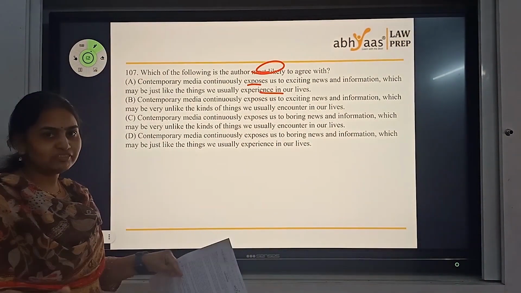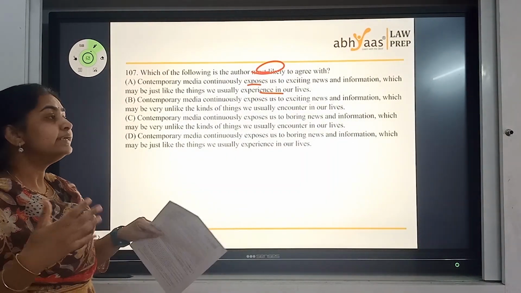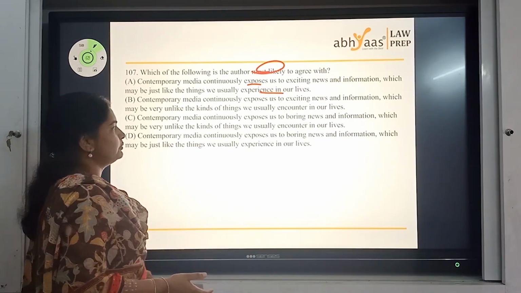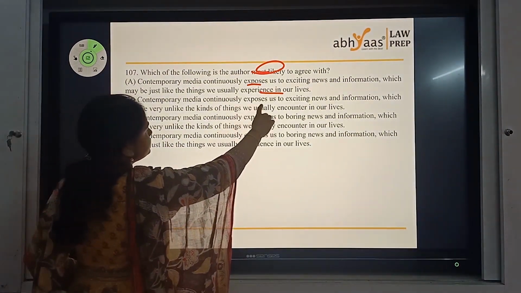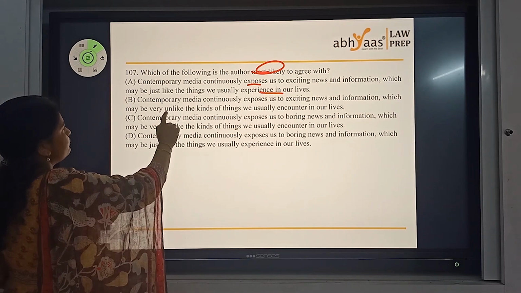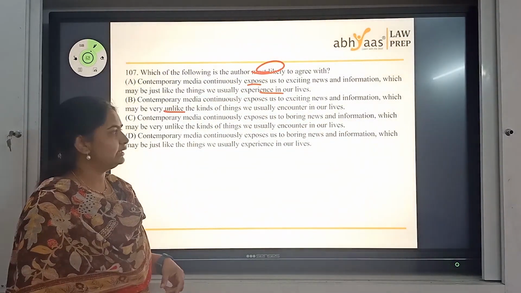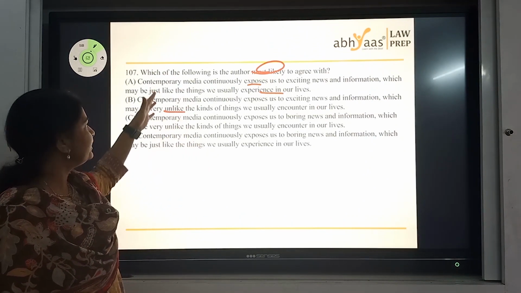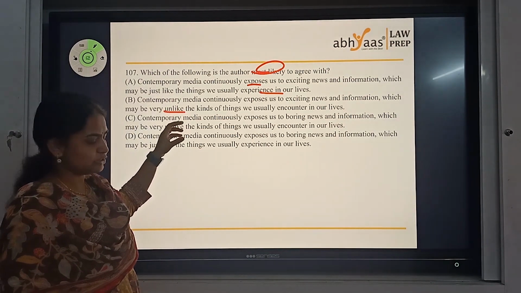Are we facing the same news? Well, that is not what it is. The media is actually trying to give us different information which is not common to us, which is not the boring information around us. So this one, next one, contemporary media continuously exposes us to exciting news and information which may be very unlike the kinds of new things we usually encounter in our lives. If you clearly know, Abhyasis and ALPNs would know how we differentiate the options, and this clearly gives us an idea. This might be the catch point here.